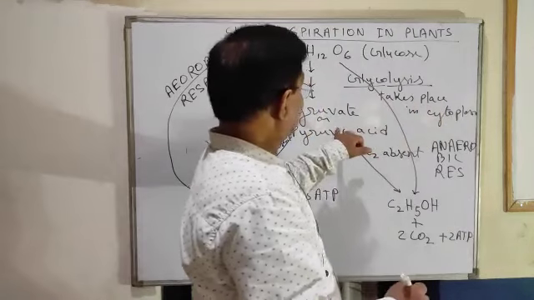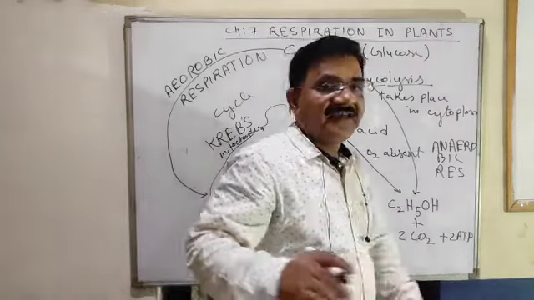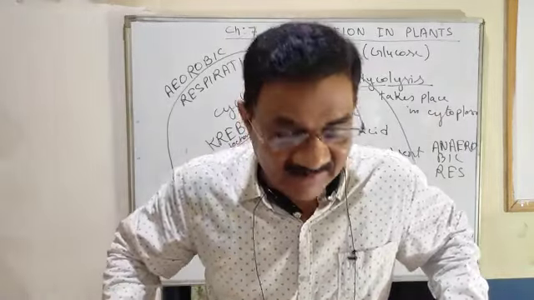And this conversion of pyruvate to this is called alcoholic fermentation.